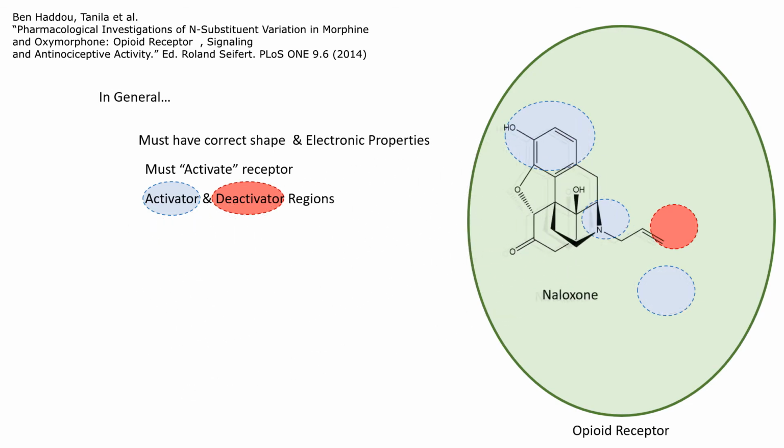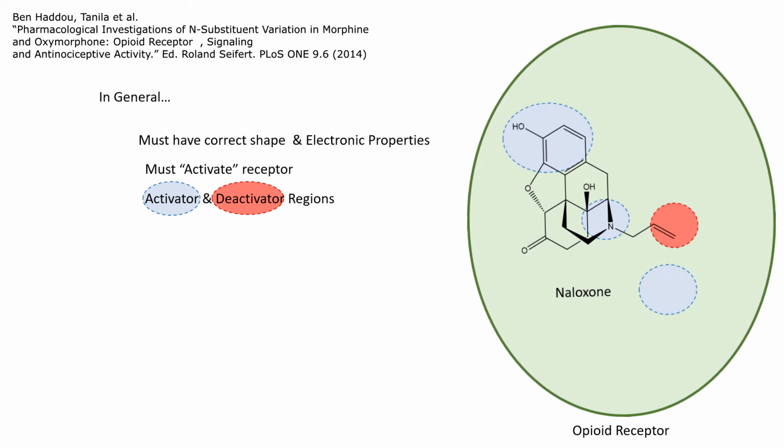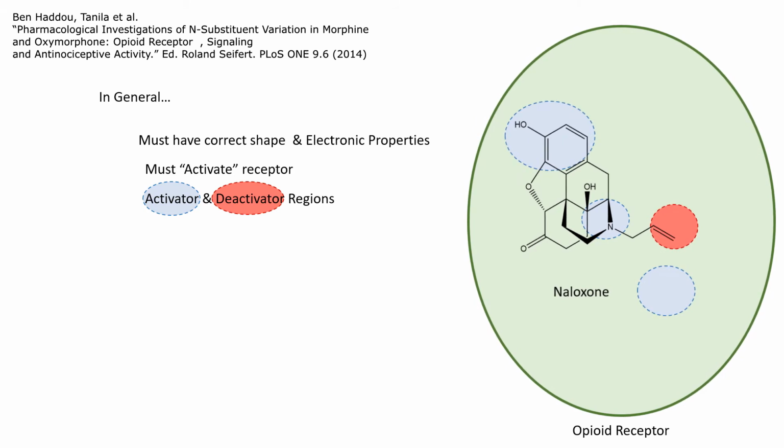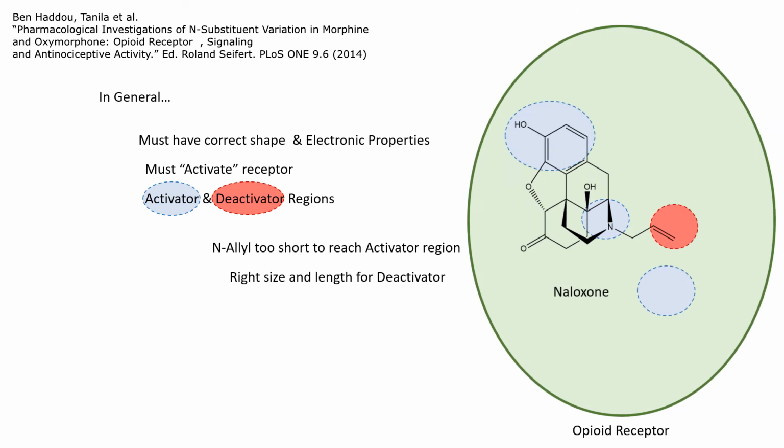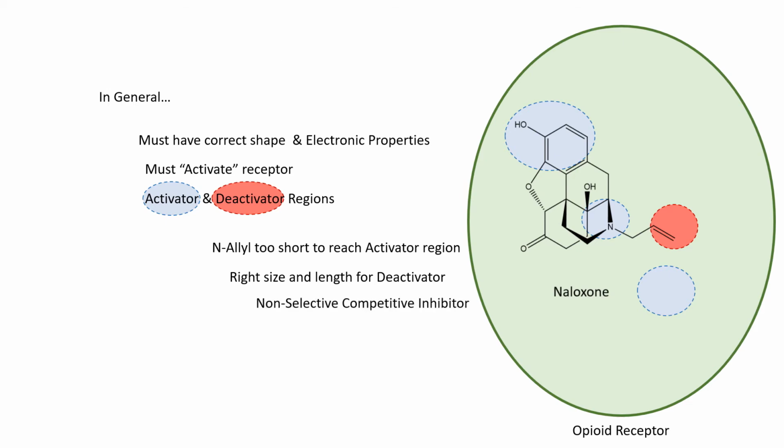As noted before, naloxone possesses an identical skeleton to oxymorphone. However, the N-allyl group is too short to interact with the region that is responsible for activation, but the tethered allyl group is the right length and the right size to interact with the secondary deactivator region. As such, it is what is known as an antagonist or an inhibitor.